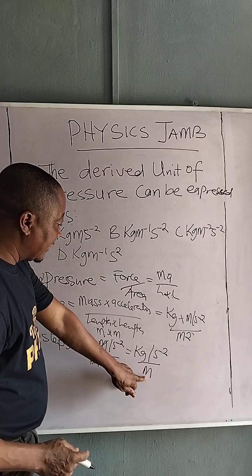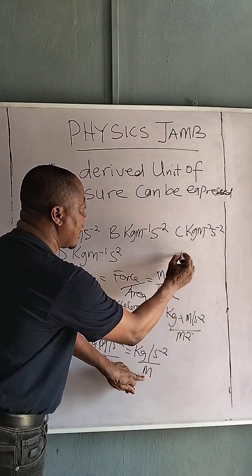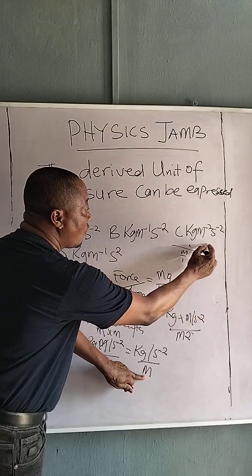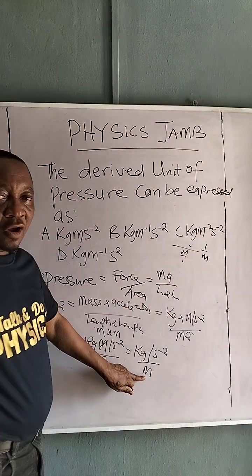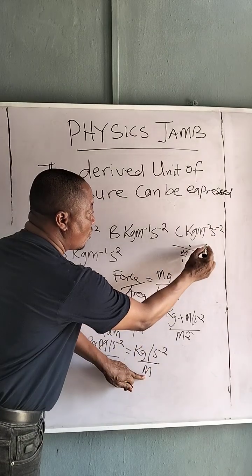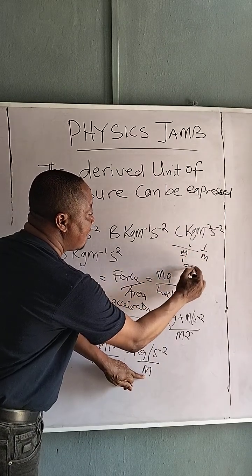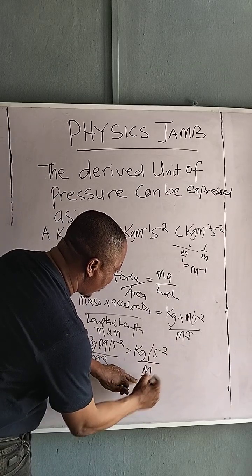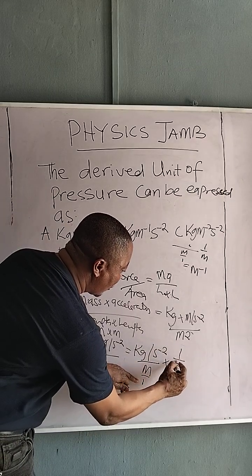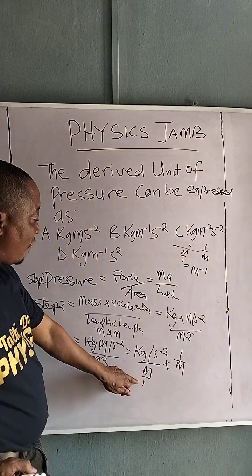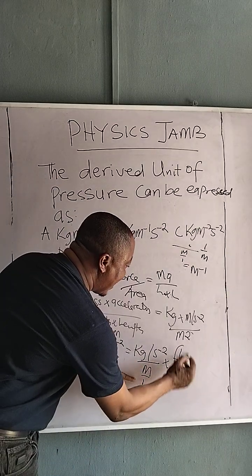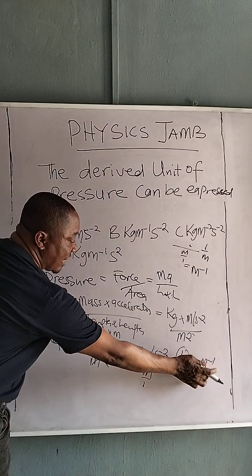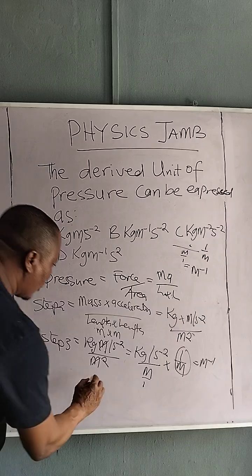So this m is the same thing as, remember the law of indices, we say m over 1 is the same thing as when it crosses over this sign to this sign, it becomes what? 1 all over m. So 1 over m is the same thing as m raised to power minus 1. Am I correct? Very good. So if we have m raised to power minus 1, what do we have? So we have something of this nature.